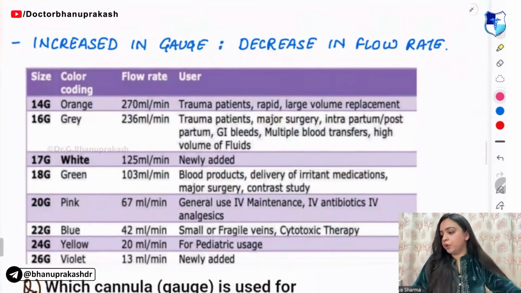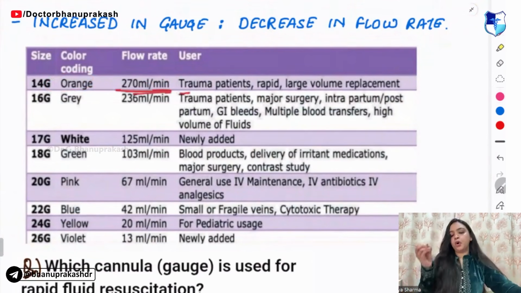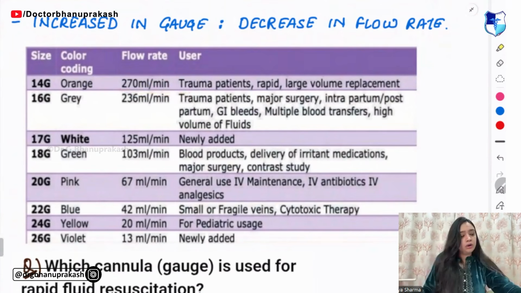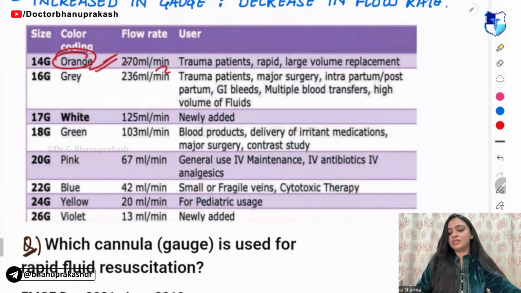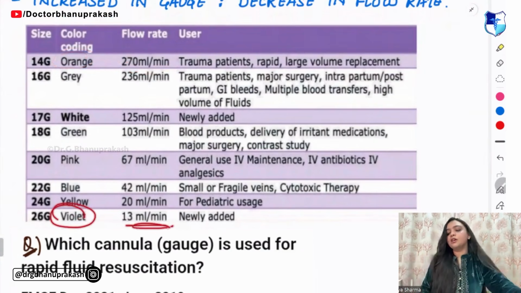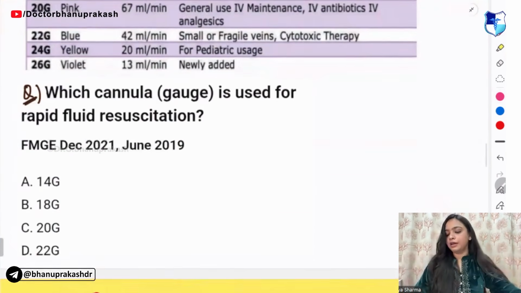Now guys, the flow rate. In the flow rate, remember, the orange one has the maximum flow rate. The orange one has the highest flow rate. Then the violet one has the minimum flow rate.